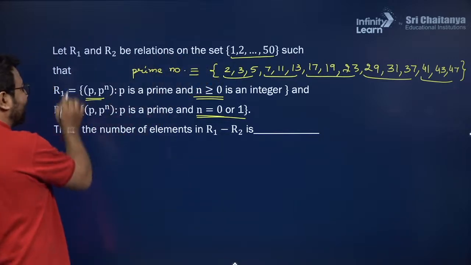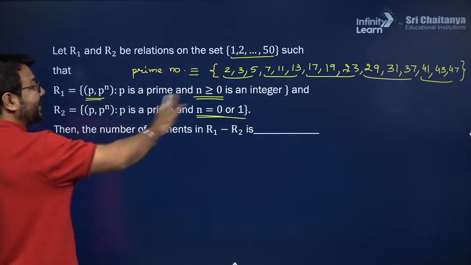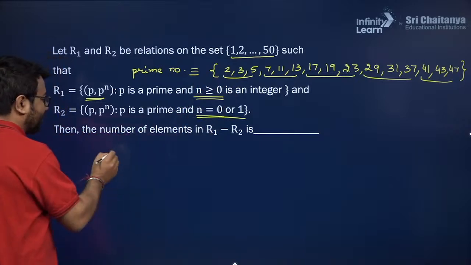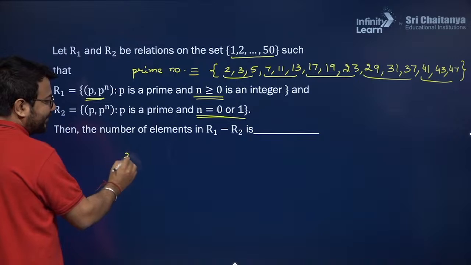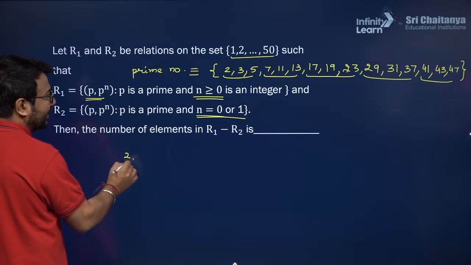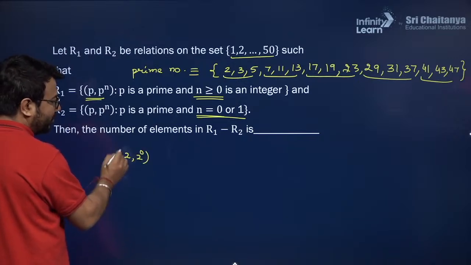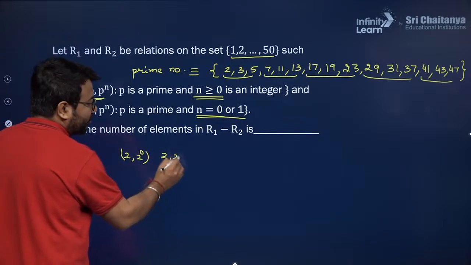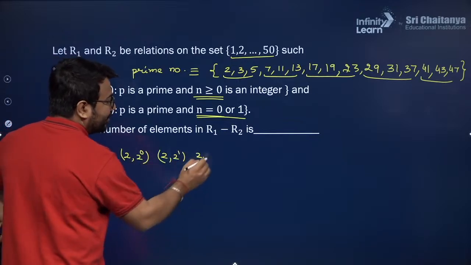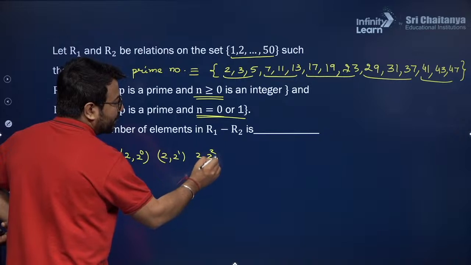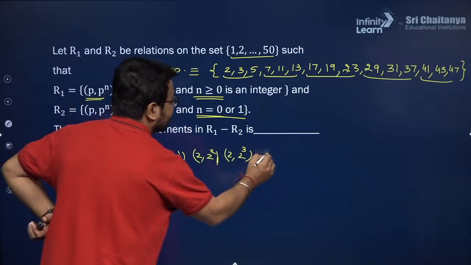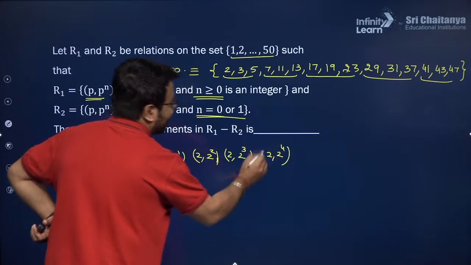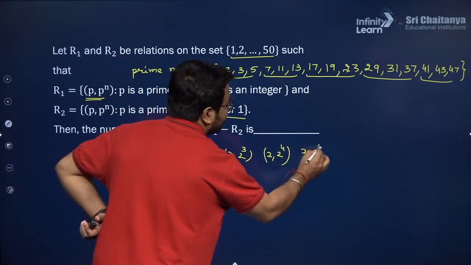Now if I want to make a relationship where n is greater than or equal to 0, suppose I take the value of p as 2. So if I take the value of p as 2, it will be (2, 2 raised to the power 0). Then (2, 2 raised to the power 1). Then (2, 2 raised to the power 2). Then (2, 2 raised to the power 3). Then (2, 2 raised to the power 4). Then (2, 2 raised to the power 5).